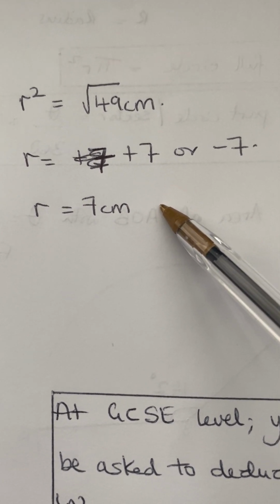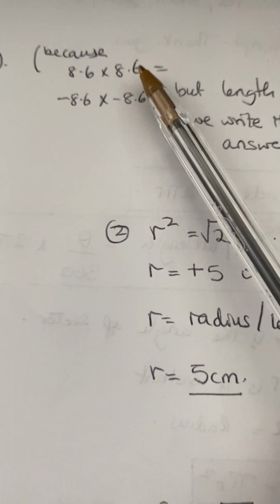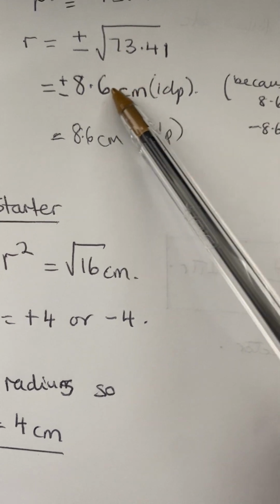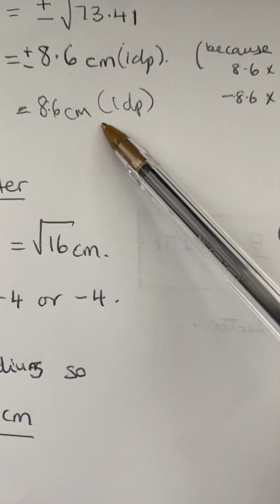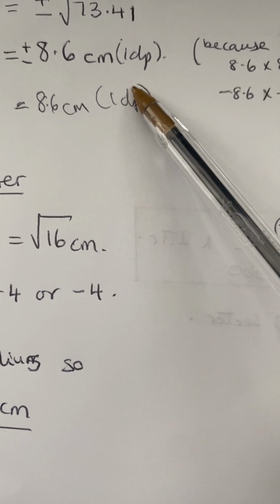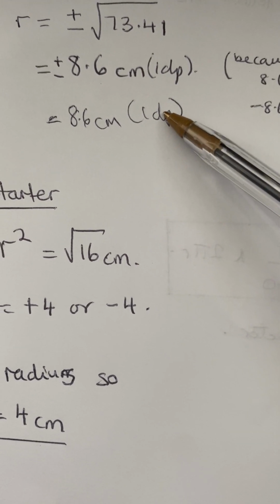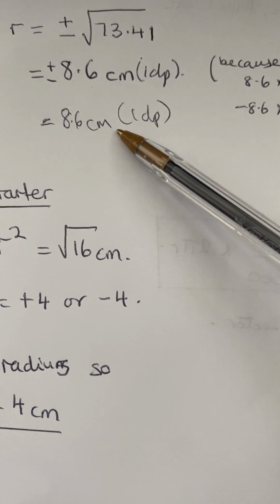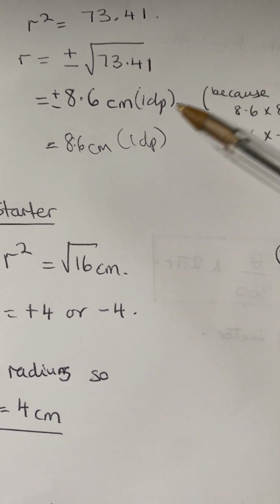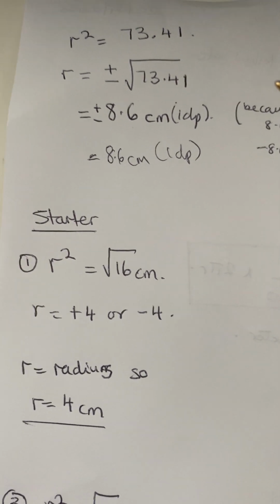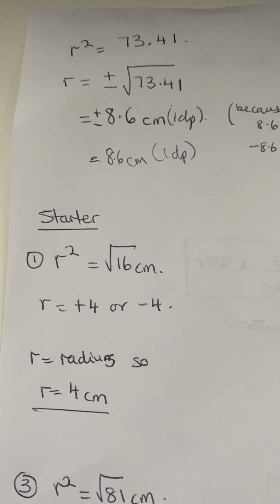So I brought this starter because of the example we just did. Even though you are going to have two answers, you need to choose the positive part, and it's to one decimal place. So here again, if they ask you to give your answer as a whole number, you do that. If they say one decimal place, you do that. If they say leave your answer in pi, you do that. We've talked about this a lot, so by now you should be familiar with it.